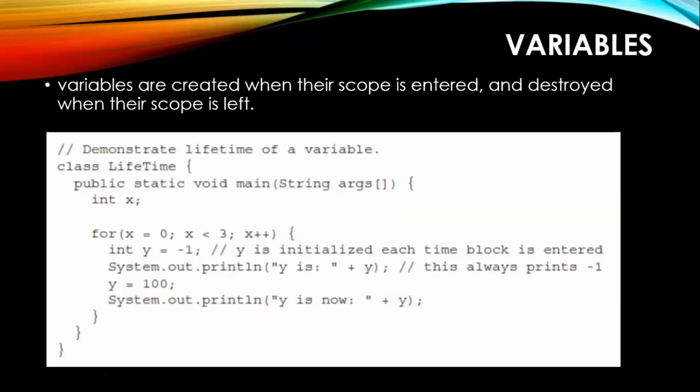I have shown another example. Variables are created when their scope is entered and destroyed when their scope is left. Right, so this I told you already. Here is one more example for understanding that particular part. You can analyze that one by yourself.